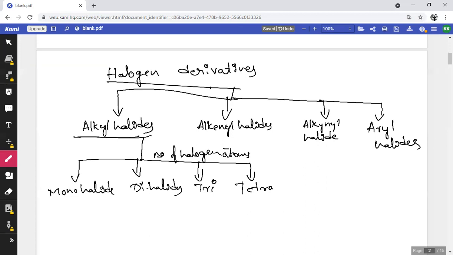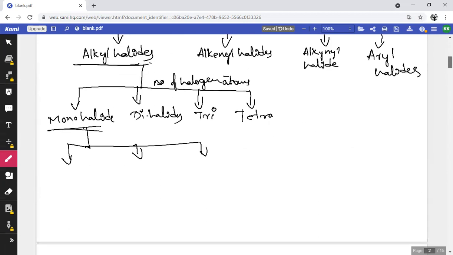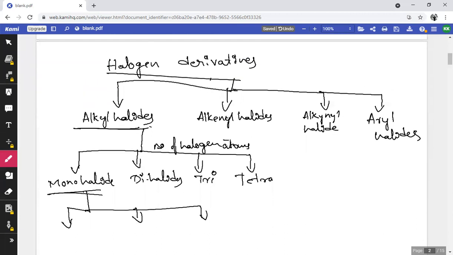And again, monohalides are further classified into three types. What are those three types? Okay, let me consider. The first type is primary halide. The second one is secondary halide. And the third one is tertiary halide.